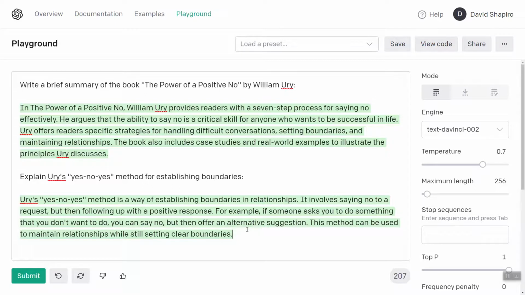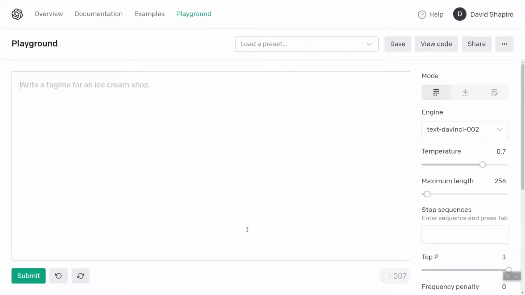Perfect. Okay, so taking a big step back. We defined boundaries earlier as a line that should not be crossed. And then we also defined consent as something that is agreed to. Why is consent important in work relationships?